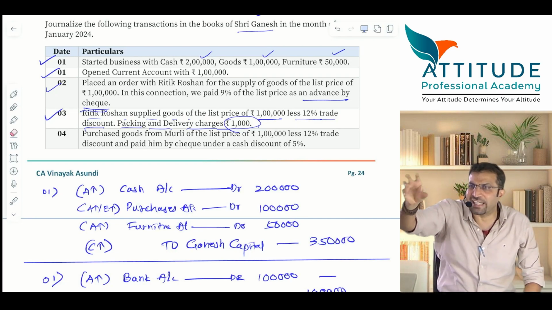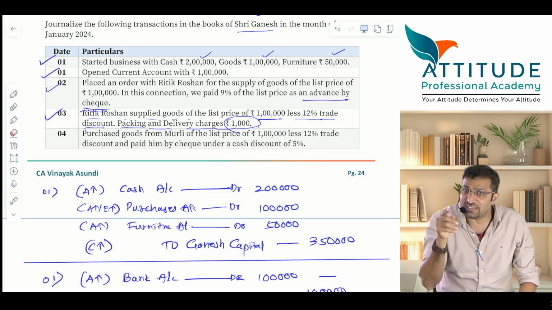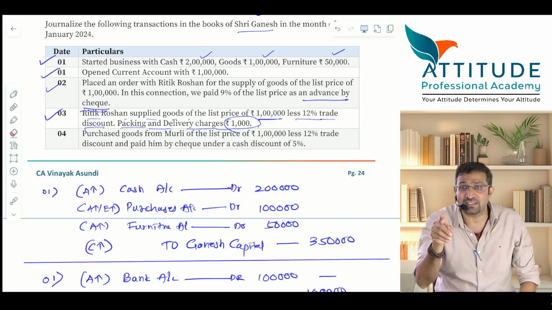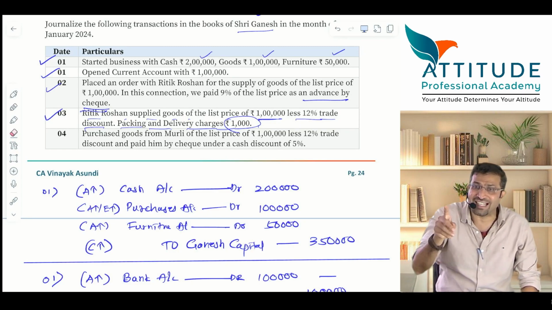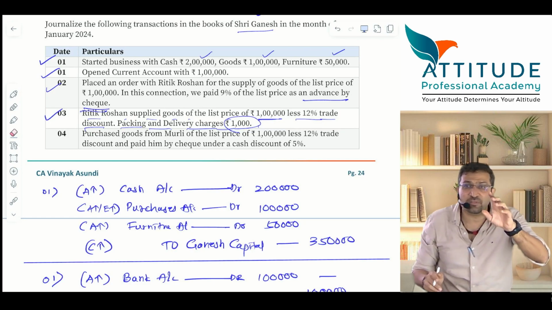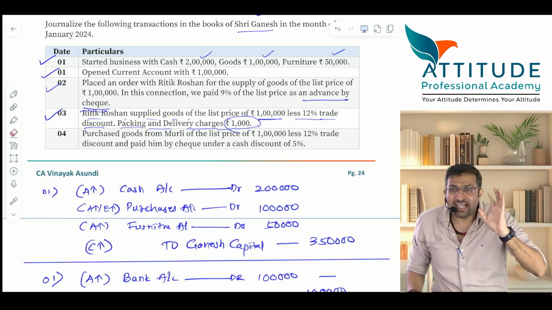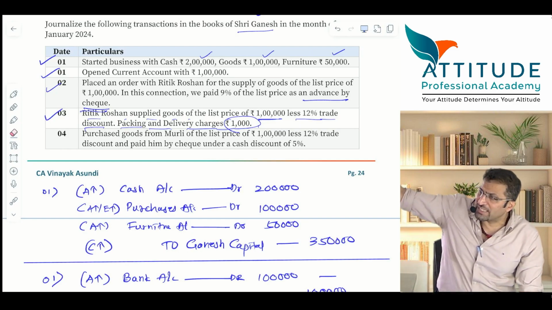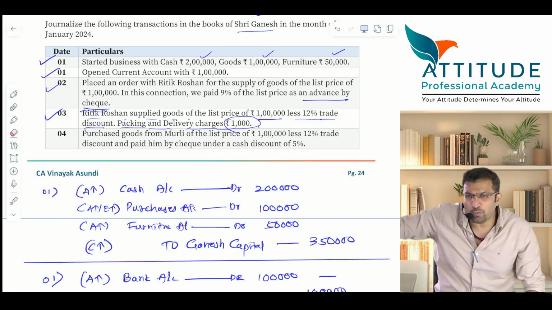Now is this packing and delivering related to purchases? If it is related to purchases, these are known as direct expenses. What expenses? Any expenses relating to purchases is known as direct expense. I repeat, any expense which is related to purchases is known as direct expense. Now tell me, if you're purchasing goods from Delhi worth rupees 100, what all you have to pay?